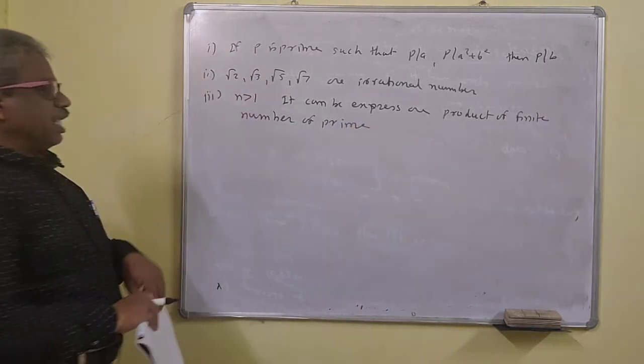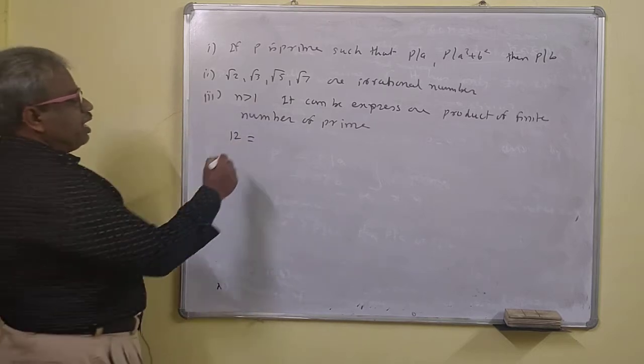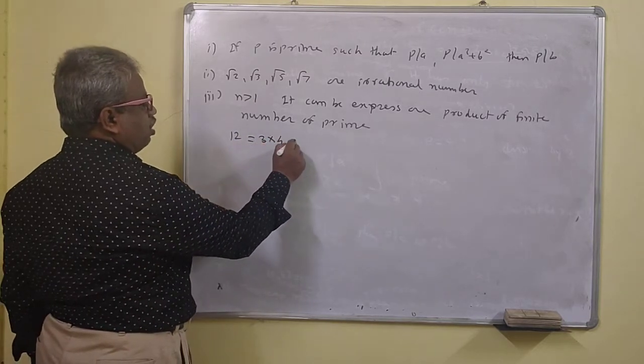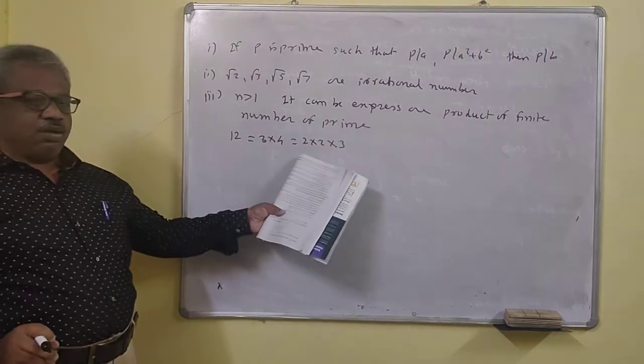Finite number of primes. That means what? Suppose we are given 12. So we can write it as a finite number product: 2 into 2 into 3, right? So this is a finite number of the product of the primes.